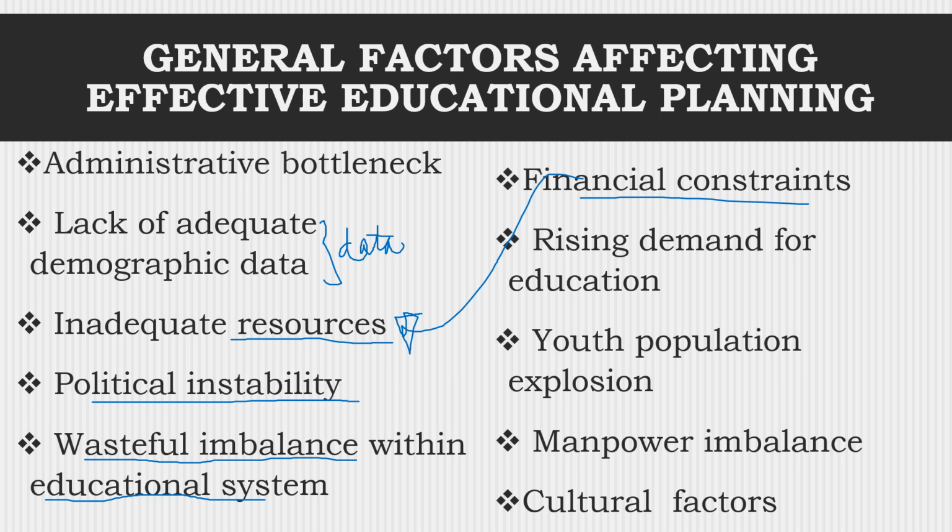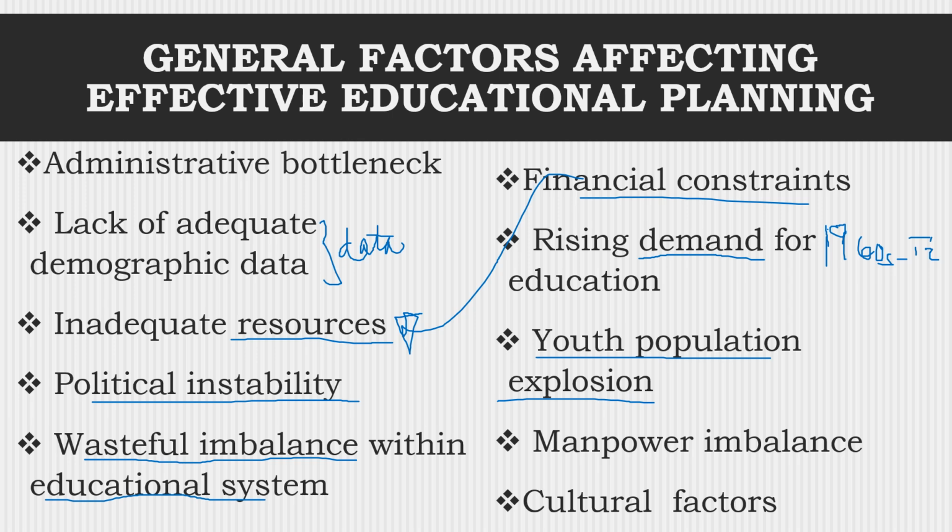There's also rising demand for education, okay? Unlike the early days of gaining independence in the 1960s, when the population was small in Tanzania, now we are talking about more than 61 million citizens who all need education, so sometimes planning becomes so difficult. Youth population explosion. In the population structure, the majority are youth. These are the category in which you want to invest more in education, but they also have different needs of skills and knowledge. This also affects how we plan and implement education.